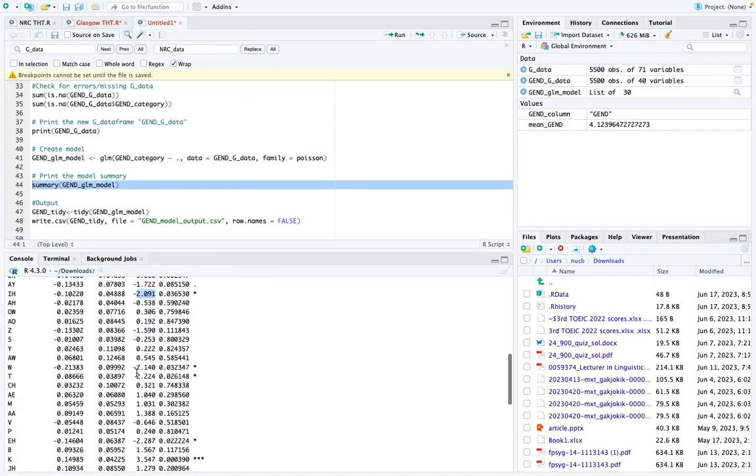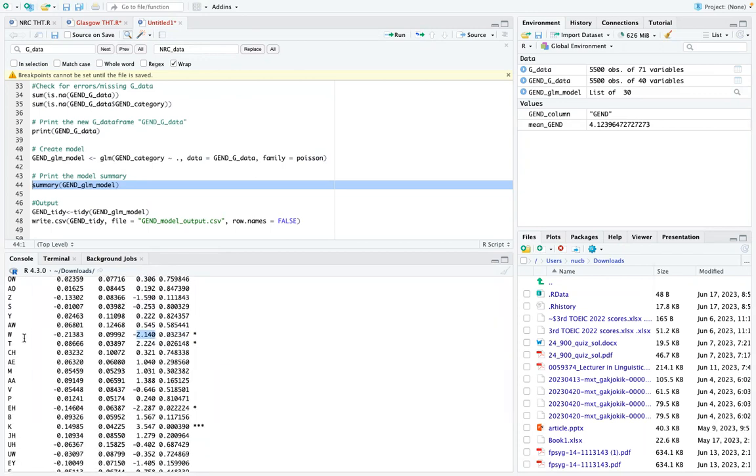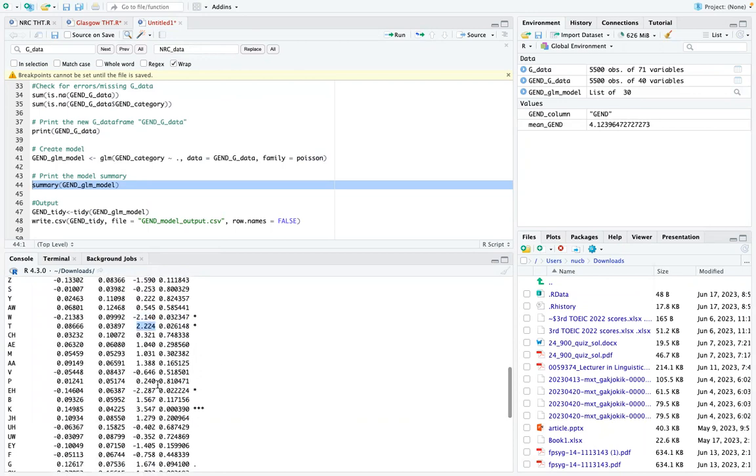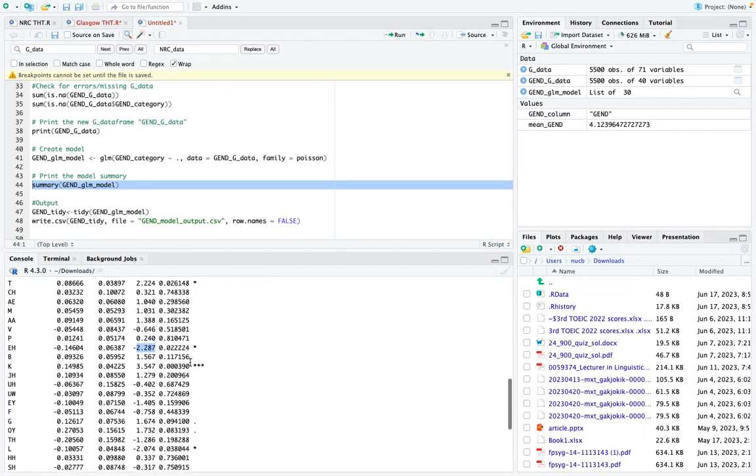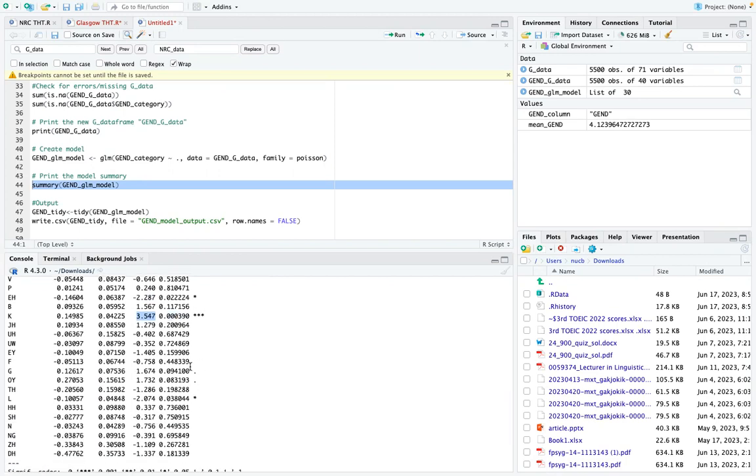And if we take a look through this data set, I don't know if we found anything to do with that. I'm going to have to go and have a look. But yeah, so T is masculine. Here we have a feminine vowel. We have K, which is masculine, so another plosive being masculine.